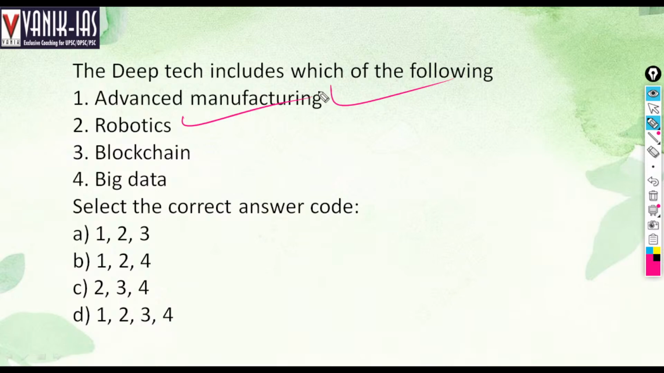There is also bioprinting. Bioprinting, we are able to create some cells as of now. Then robotics, utilization of computer and robots which can function like a human being. Then blockchain technology, by which our cryptocurrency is established, is a new type of developed technology which is highly secure and decentralized, and it will revolutionize our whole service sector. Then big data system, a highly developed database. Then the correct answer code: 1, 2, 3, 4. All the options, all the answers are right.